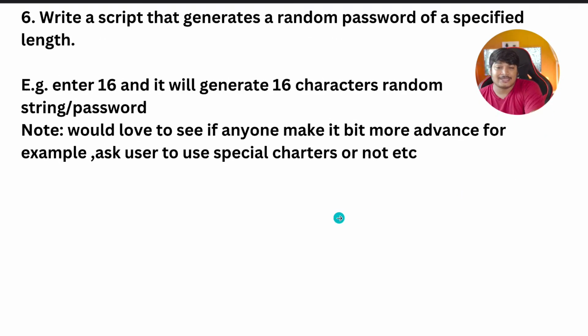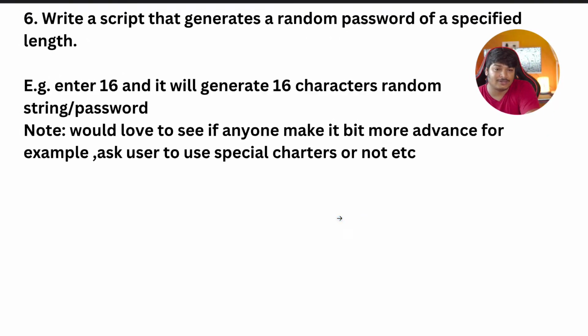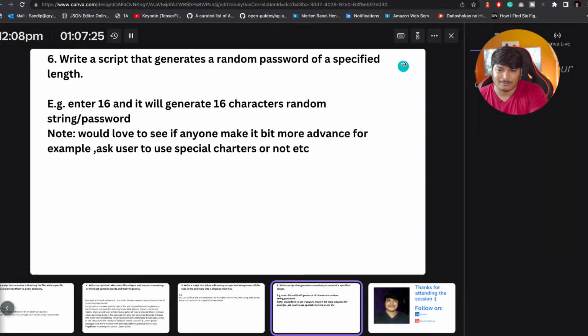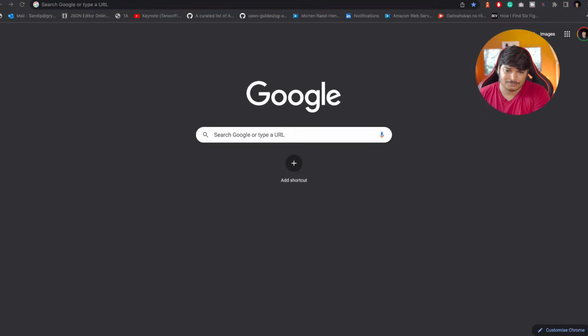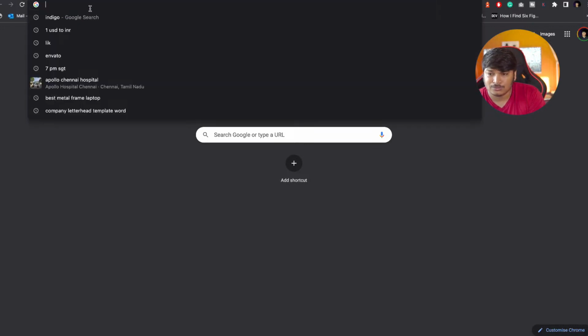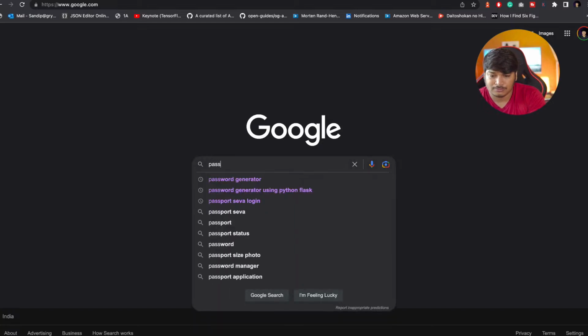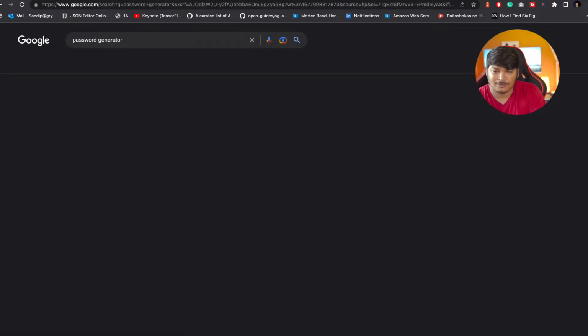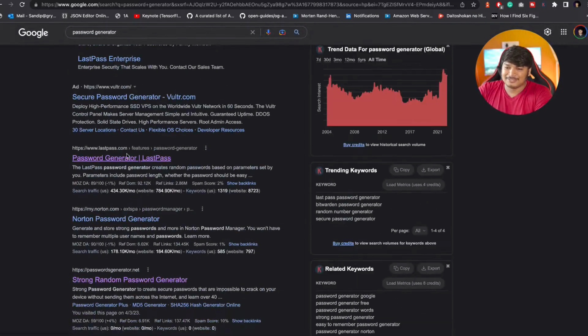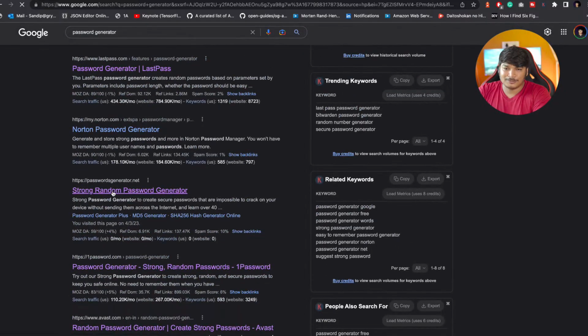Write a script that generates a random password with a specified length. So what is it? You see there are many password generator sites available. Let me show you a very basic one that will help you understand what I'm talking about. Let's go to Google and search for password generator. I use a password generator a lot. See, this particular site I liked a lot, this one.